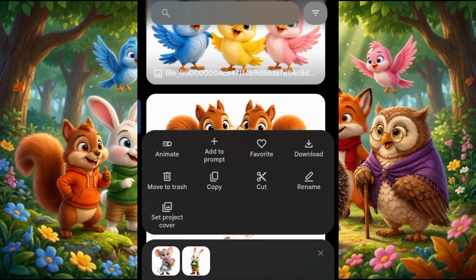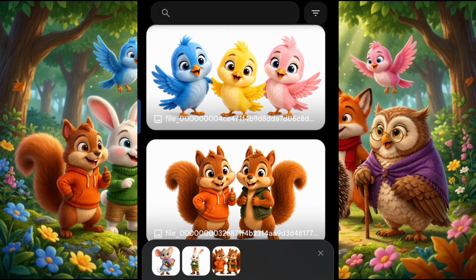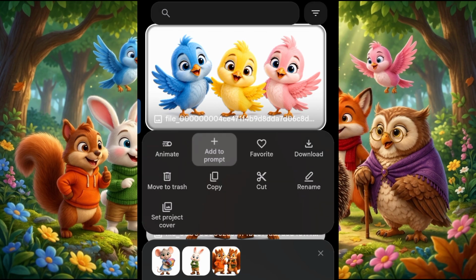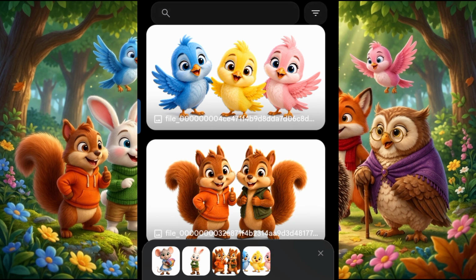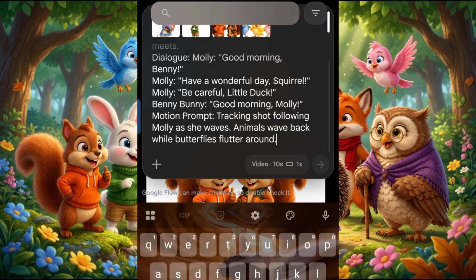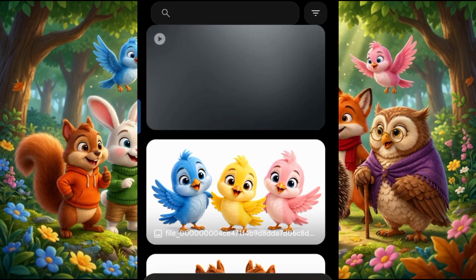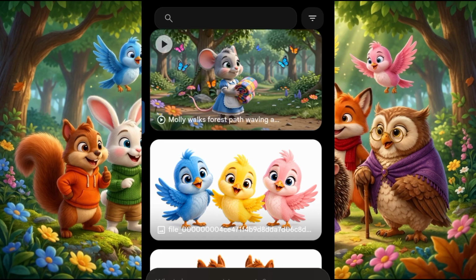We need these animals too, the squirrels. The same thing with the dogs, the birds. Then I'll now paste in my second video prompt. Then I'm going to click on this arrow and allow it to generate my video for me. So our second video is ready.